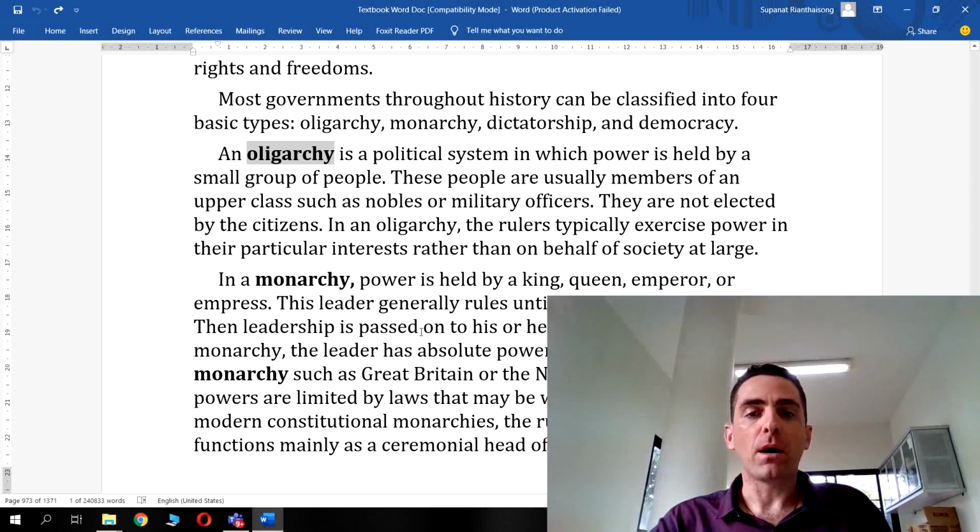Next is monarchy. Power is held by a king, a queen, or an emperor or an empress.